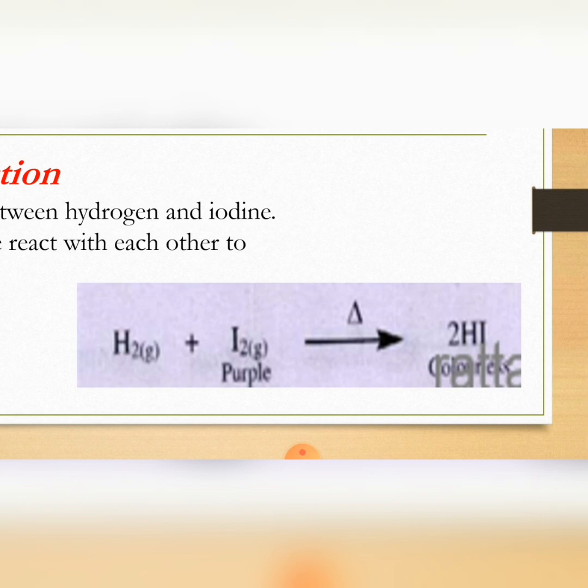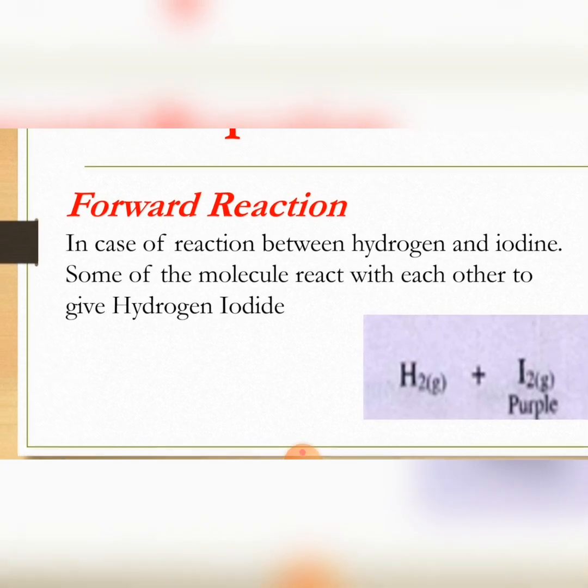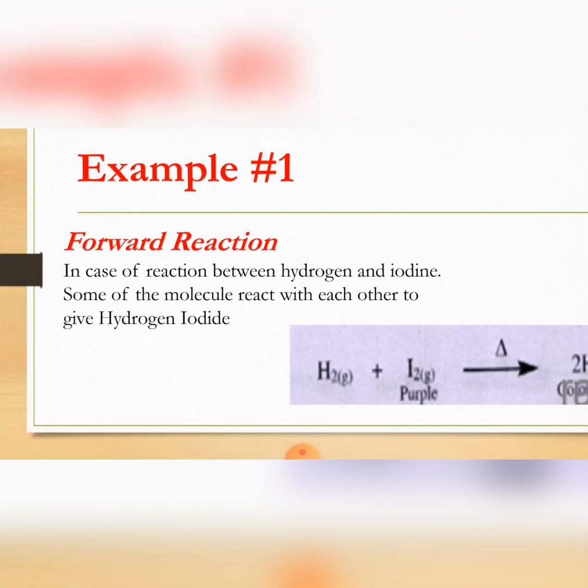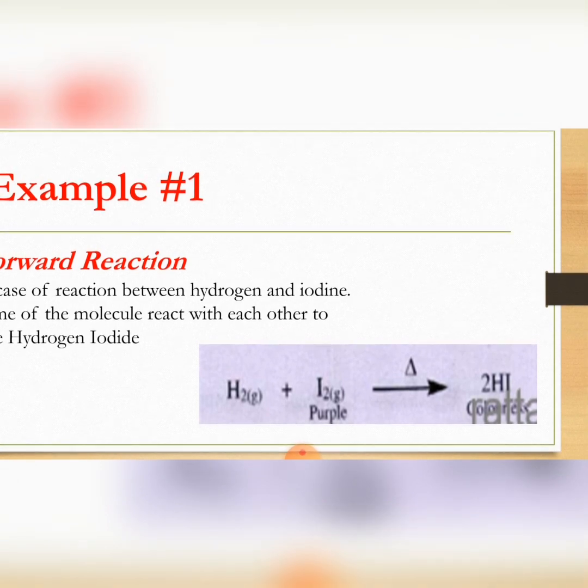When hydrogen and iodine react upon heating, they form hydrogen iodide and the container becomes colorless. It shows that there is a forward reaction in which hydrogen and iodine react to form hydrogen iodide and the container becomes colorless due to the appearance of hydrogen iodide.